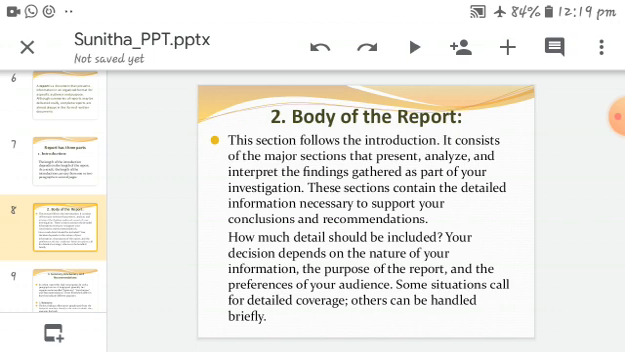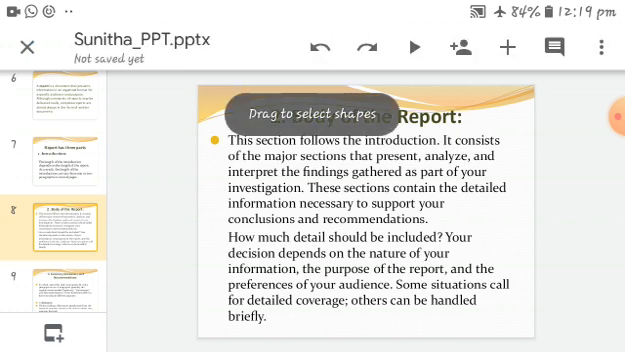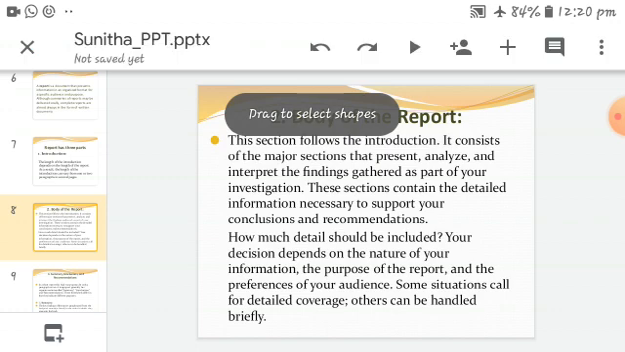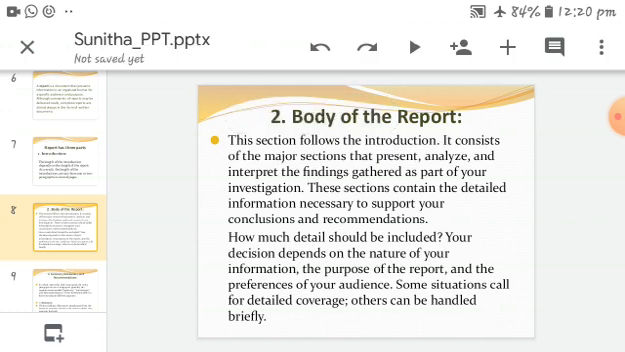These sections contain the detailed information necessary to support your conclusions and recommendations. However much detailed description you give in the body of the report, it should be the information necessary to support the conclusion and the recommendation. From the body of the report only, we can understand the whole report and how much information is given to the audience. You can understand all of it while reading the body of the report.